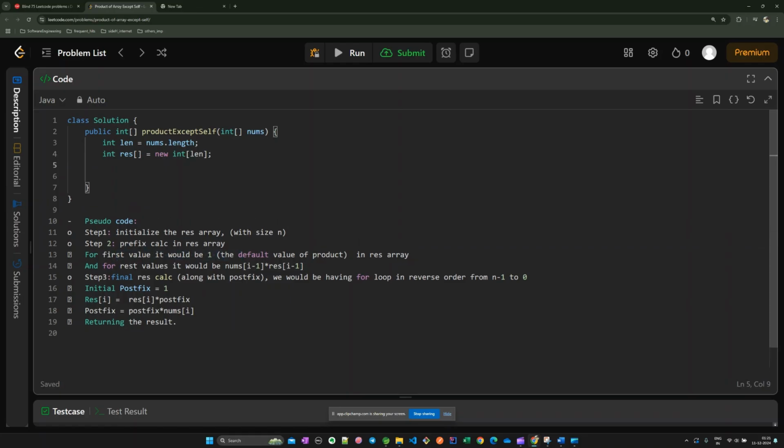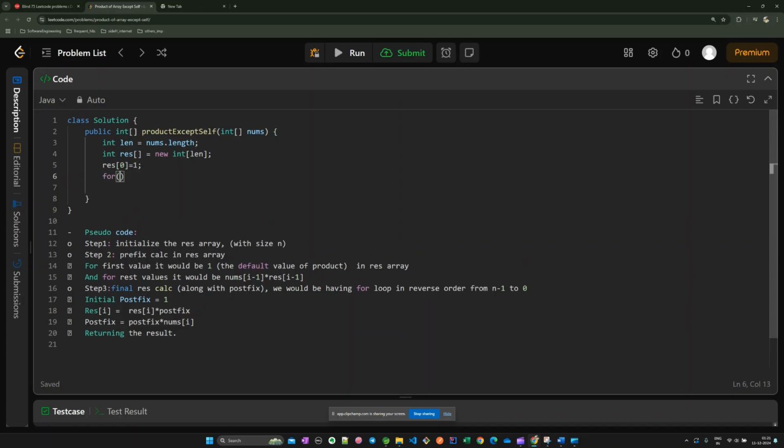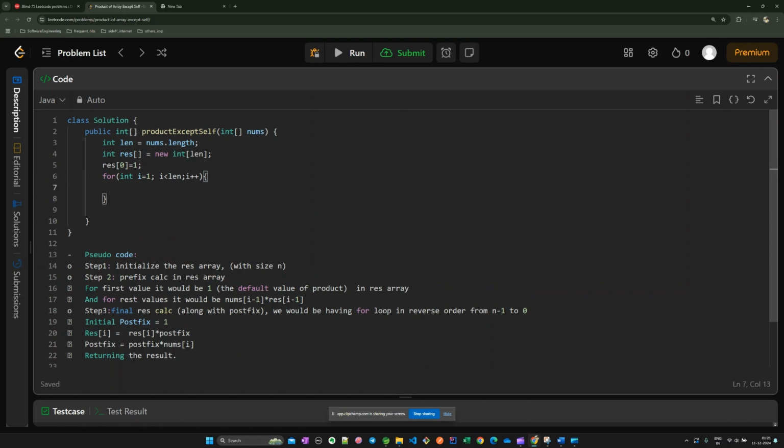So let me do this. For the rest of the values, we will have the loop from the start. Writing code is a cakewalk if you know the pseudocode and the understanding behind the question.